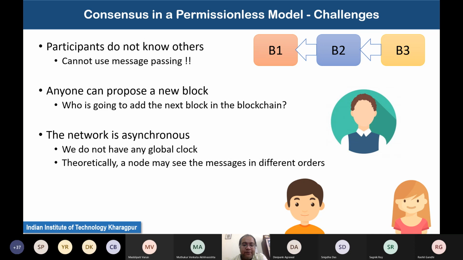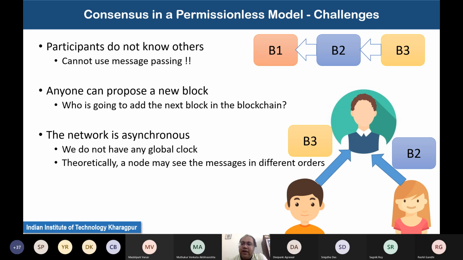Now, what will happen, as you have seen from the last couple of discussions from Professor Shural, is that every miner or every node who is going to propose a new block and find the proof for that block is going to broadcast that block in the network, right? And that way you are going to receive the blocks from your peers. So once your peer relays the block that they have listened to, only then are you going to receive that new block. Now, it is always possible in an asynchronous network that you first receive block B3, and after that you receive block B2.